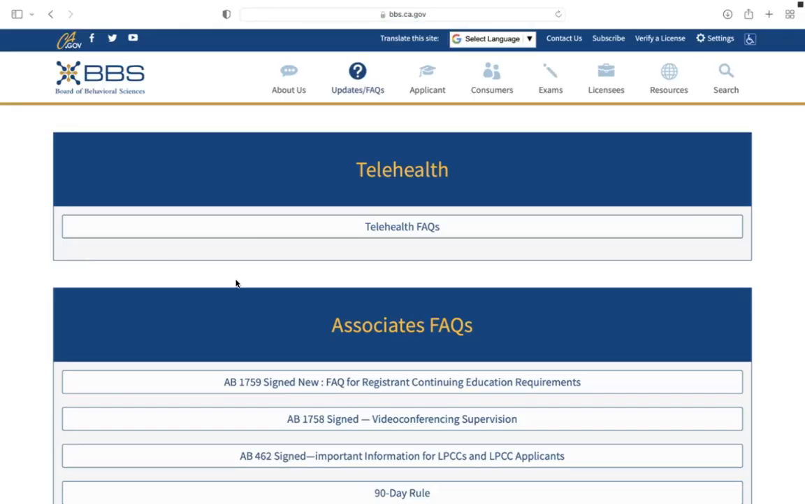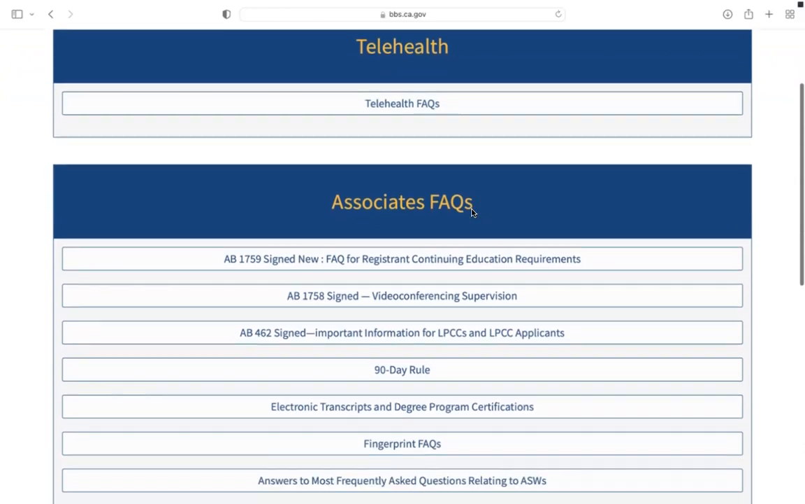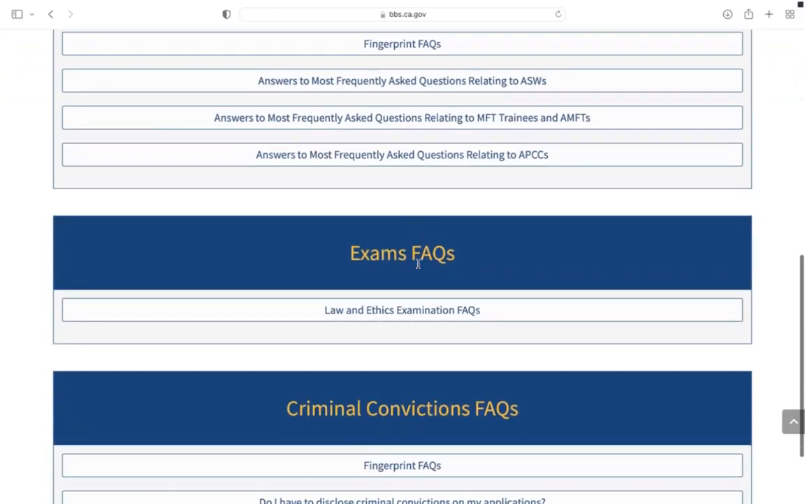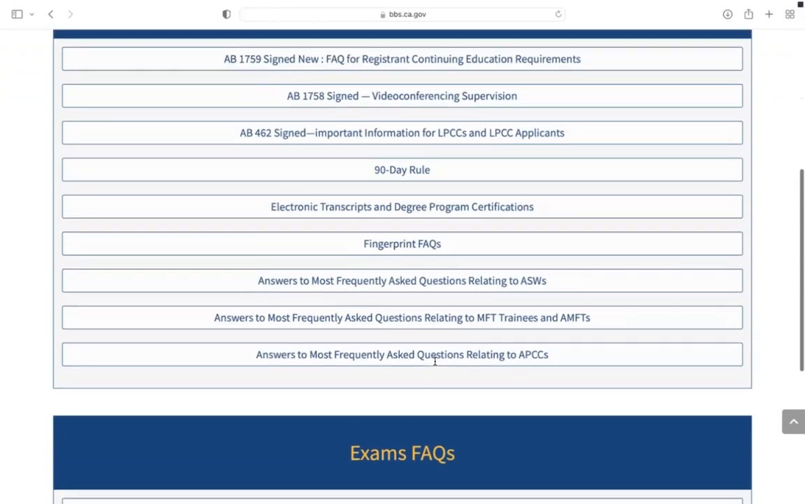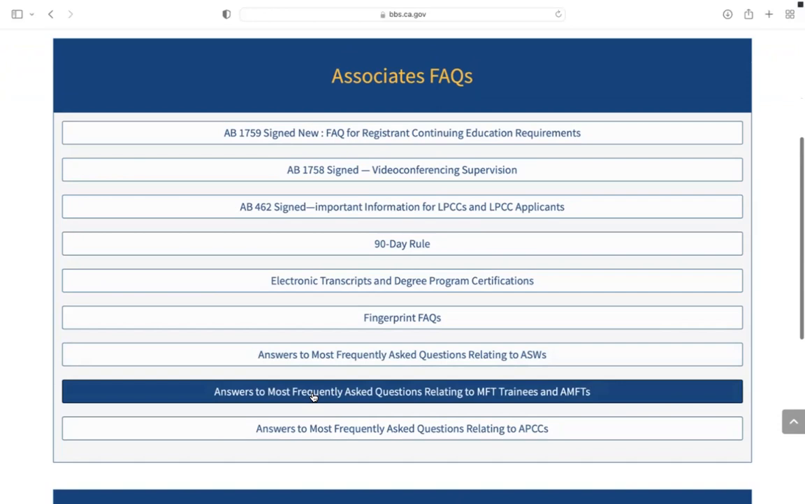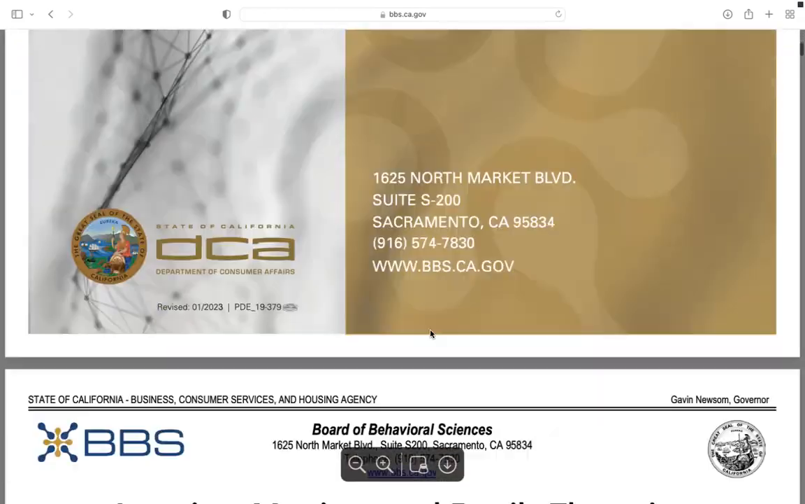I'm going to click on FAQs, and you'll see that there are a lot of different types. We have a document for telehealth, associates, exams, and criminal convictions if that is applicable to you. One document I want to click into is the answers to most frequently asked questions relating to MFT trainees and AMFTs. Hopefully you'll find this document very helpful.